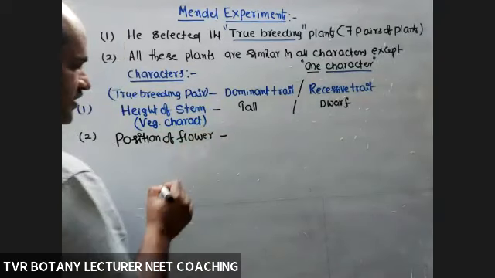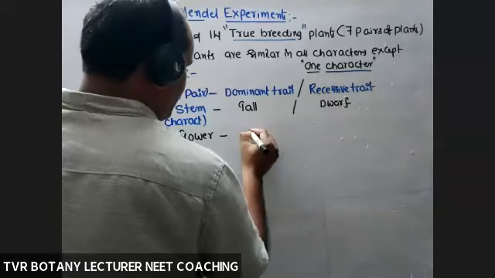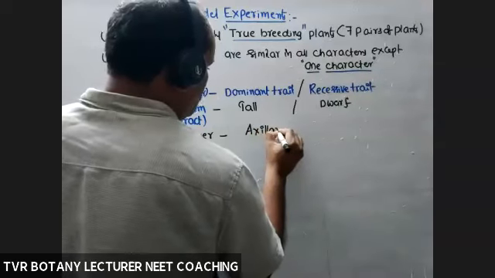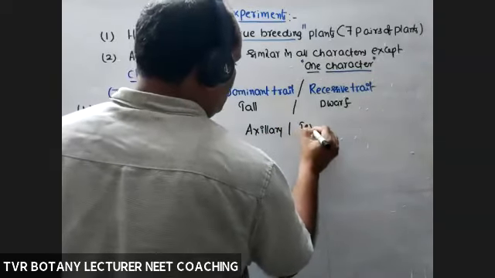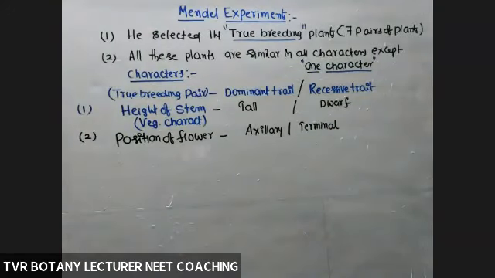Position-based, flower position. That is axillary or terminal. So go back to inflorescence. Under the heading inflorescence, you studied different kinds of inflorescences. The first one is on the basis of position of the inflorescence. What are they? Are you able to recollect?